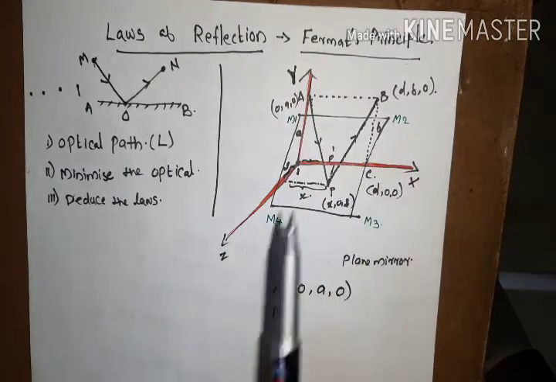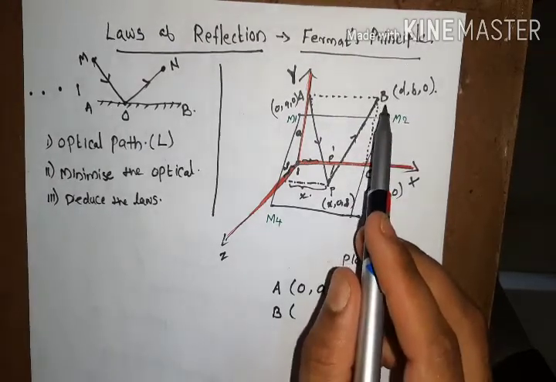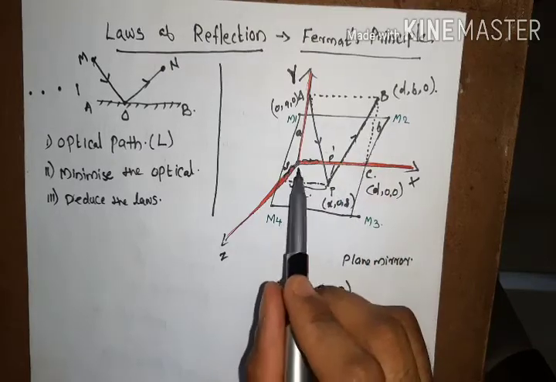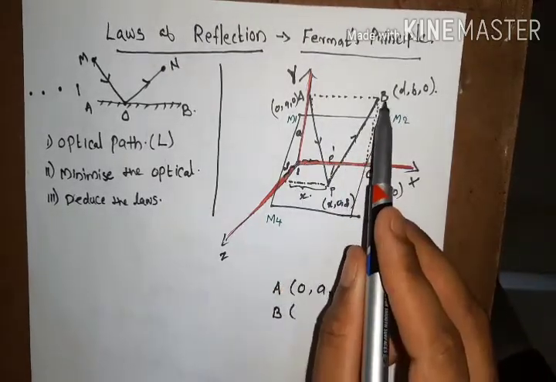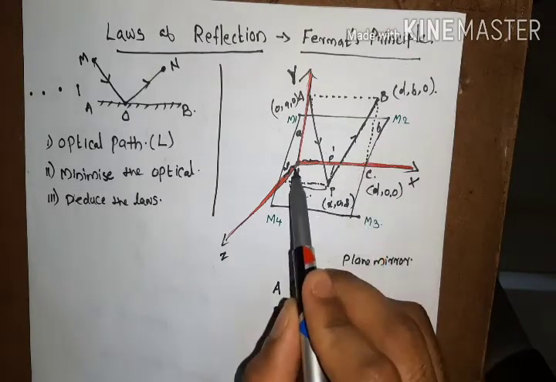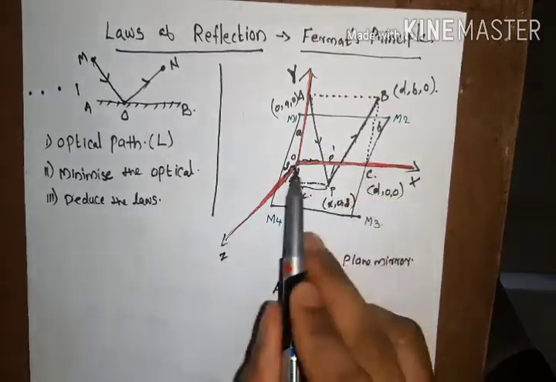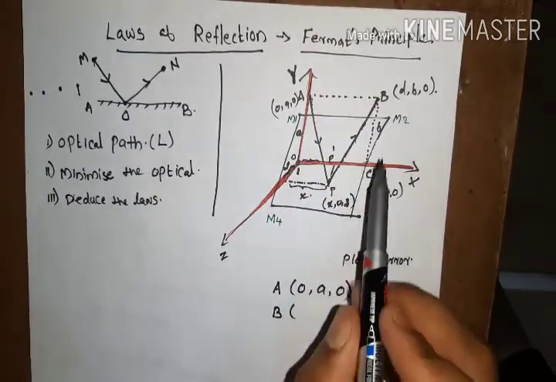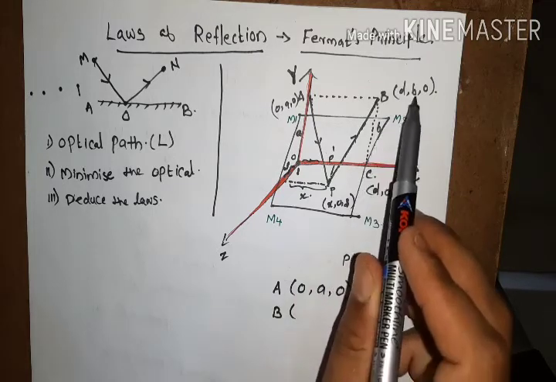So let us consider this B having an x coordinate d. That means if I drop a perpendicular from this point to the x axis, and O is the origin, this distance OC is d, and the perpendicular distance from the x axis to the point B is small b.